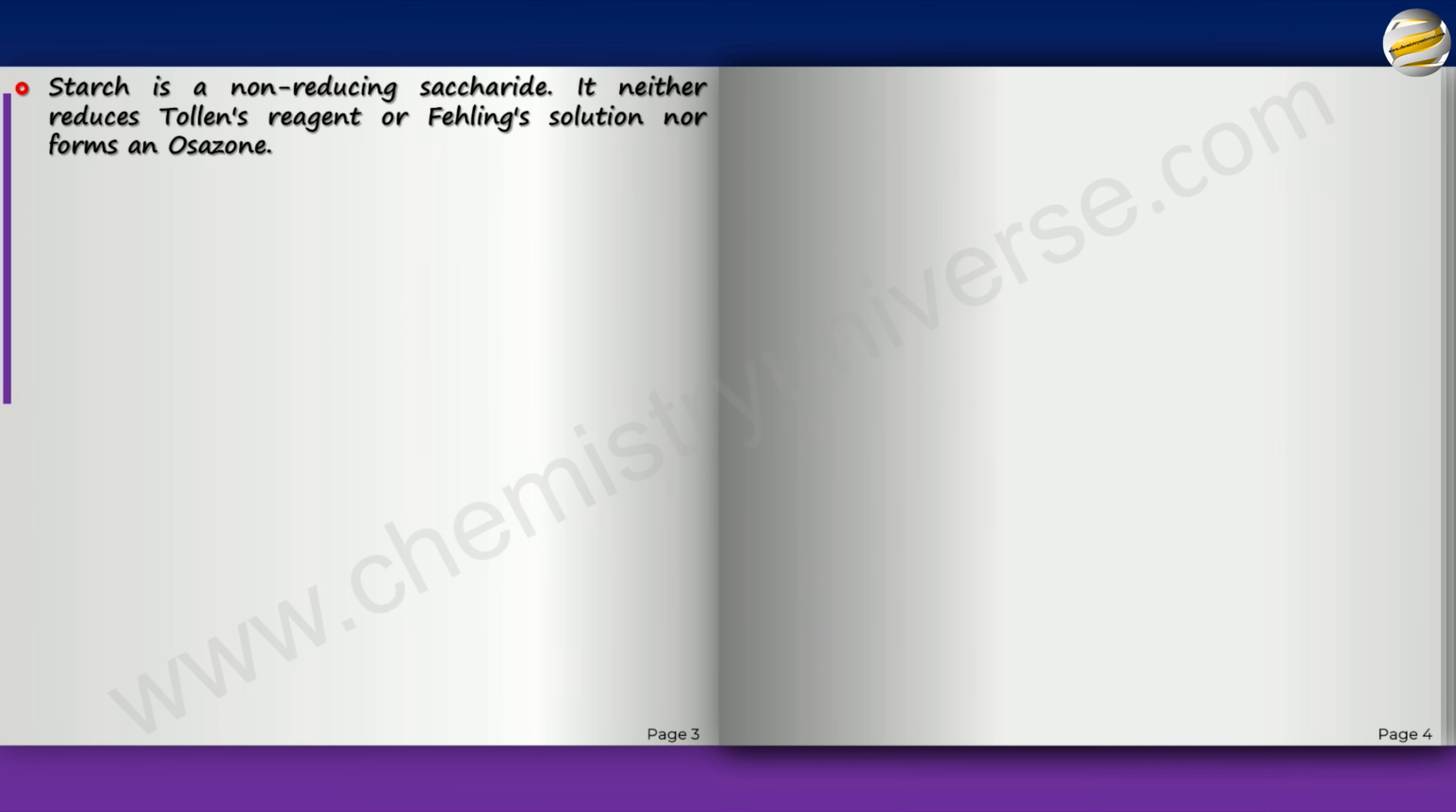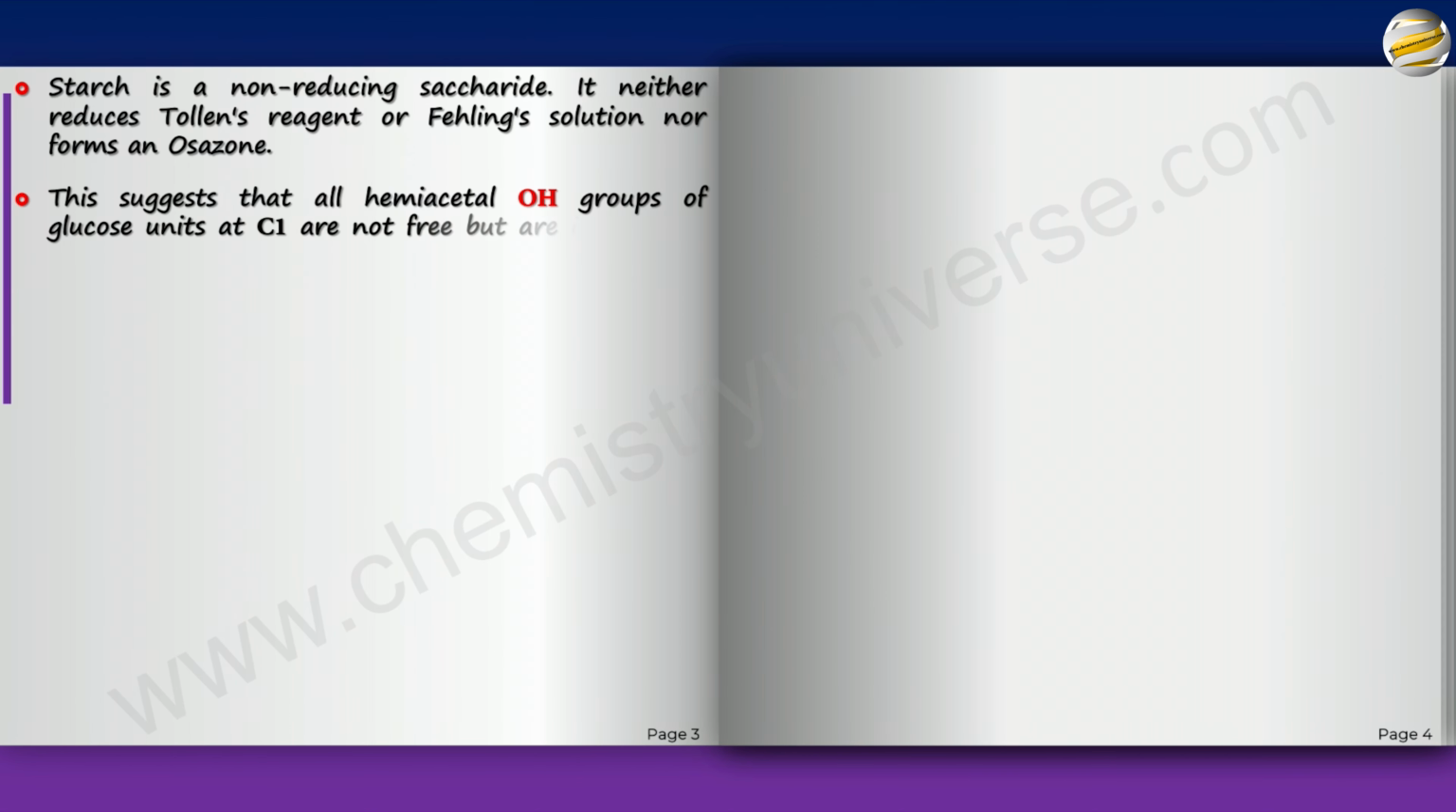Now, obviously, starch is a non-reducing saccharide. It neither reduces Tollens nor Fehling's reagent. So what does it indicate? It means there is no hemiacetal form. This suggests that all hemiacetal OH groups, or the anomeric OH of glucose units at C1, are not free and all are involved in the glycosidic linkages, the ether linkages.